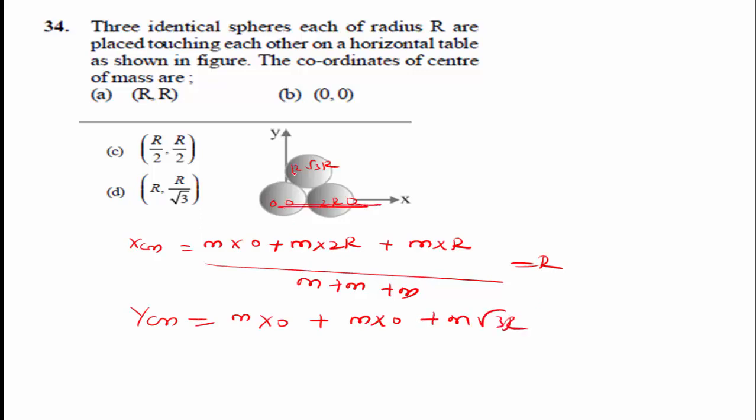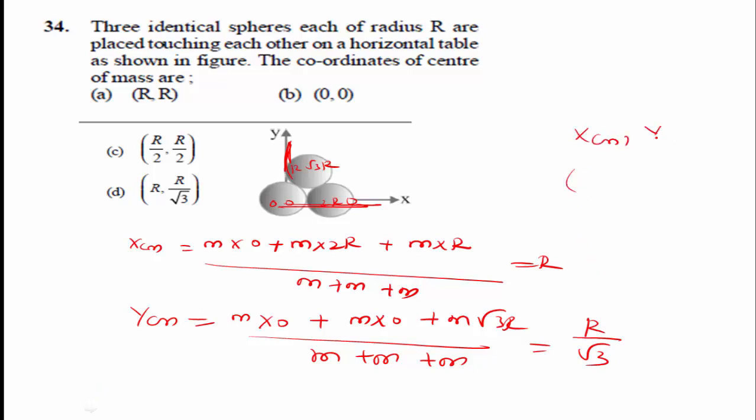These two are along the x-axis and this is along the y-axis. M into root 3 r divided by 3m is equal to r divided by root 3. Here the final answer is x cm comma y cm, the center of mass along the x-axis and along the y-axis. For the x-axis it is r and for the y-axis it is r divided by root 3. So r comma r divided by root 3. Option D is the right answer.